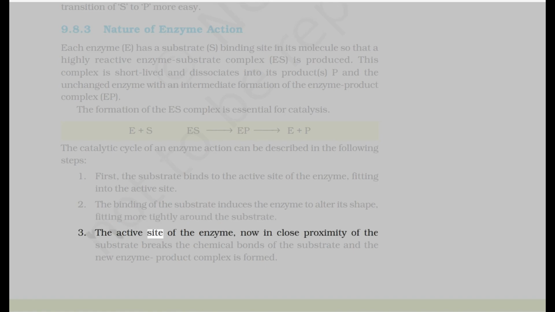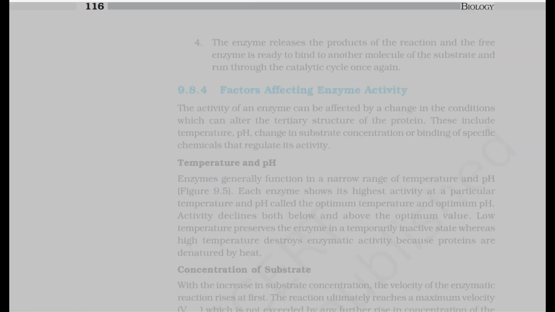The active site of the enzyme, now in close proximity of the substrate, breaks the chemical bonds of the substrate and the new enzyme-product complex is formed. 4. The enzyme releases the products of the reaction and the free enzyme is ready to bind to another molecule of the substrate and run through the catalytic cycle once again.